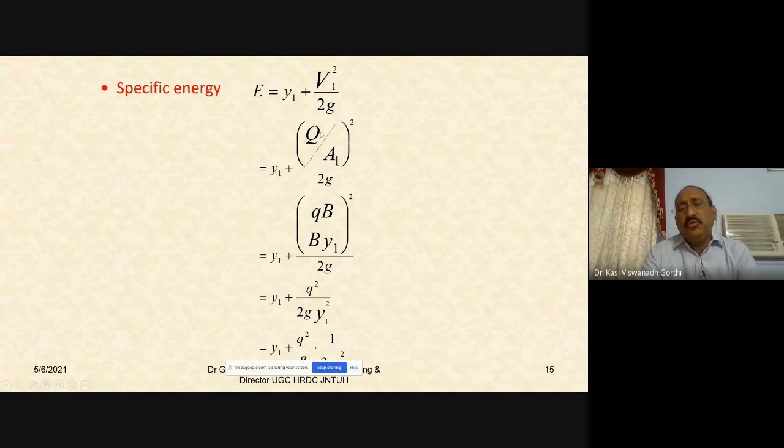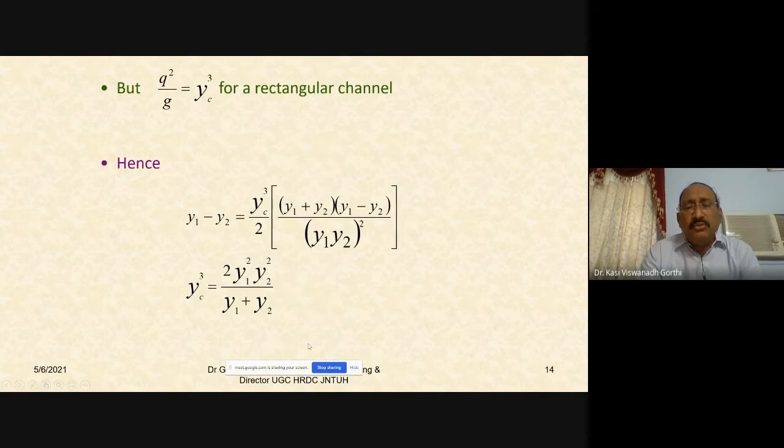What is Q? Small q into b divided by b into Y1 whole square. So b gets cancelled, q by Y1. So here Y1 plus q square by 2g Y1 square, or Y1 plus q square by g into 1 by 2 Y1 square. What is q square by g? q square by g is Yc cube, which we already proved is 2 Y1 square Y2 square by Y1 plus Y2.